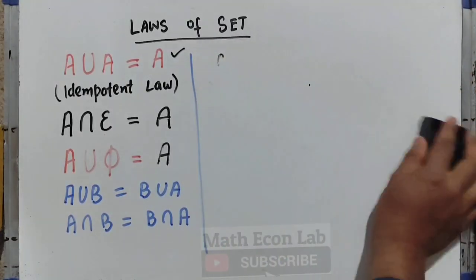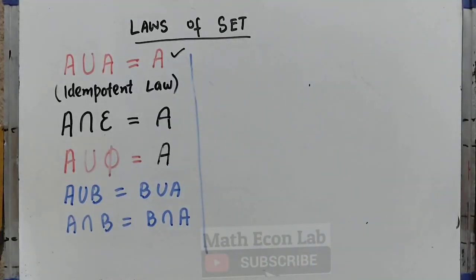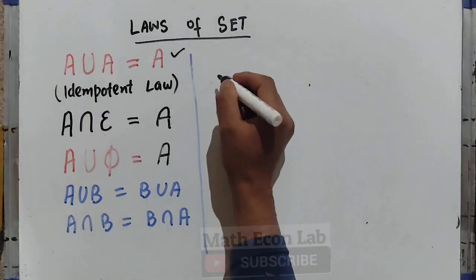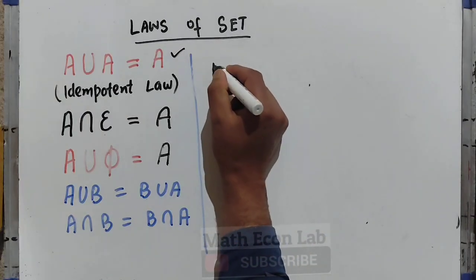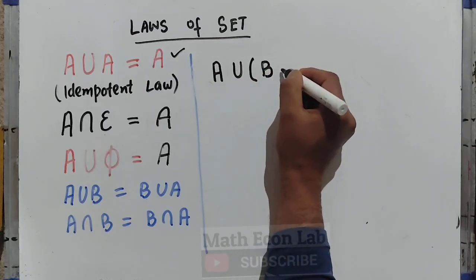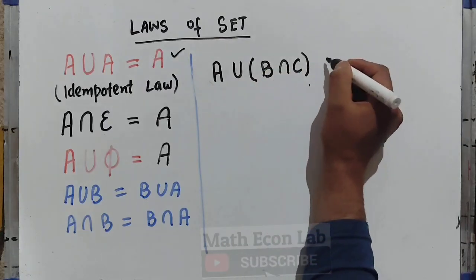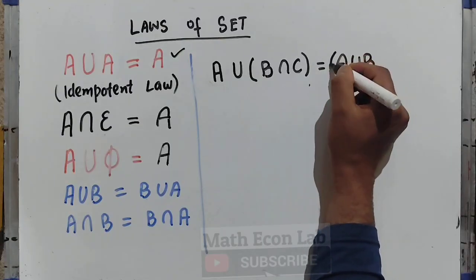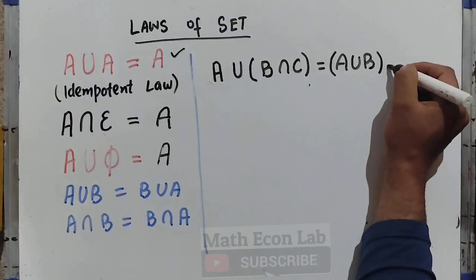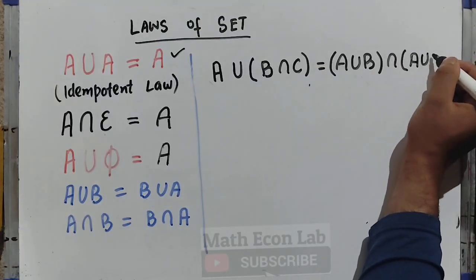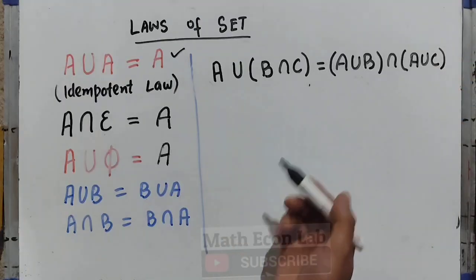We don't need to go deep into these facts. These are obvious and you can see it using a Venn diagram also. Then we have the distributive property, that is A union (B intersection C). This is important. It is equal to (A union B) intersection (A union C). Okay, we know this.